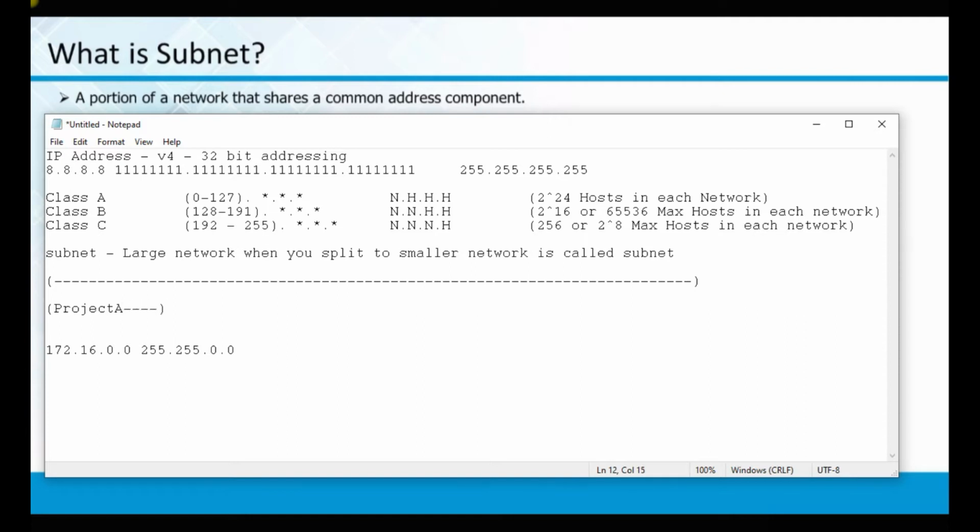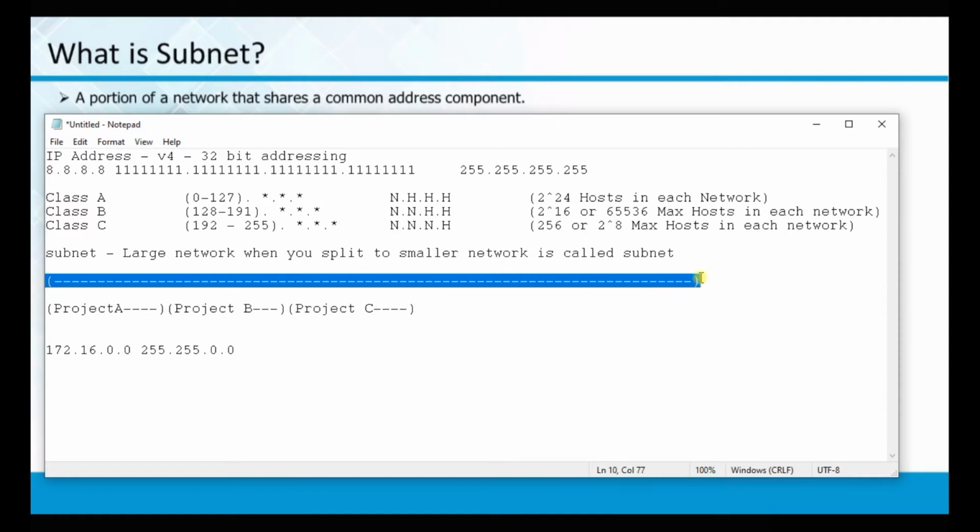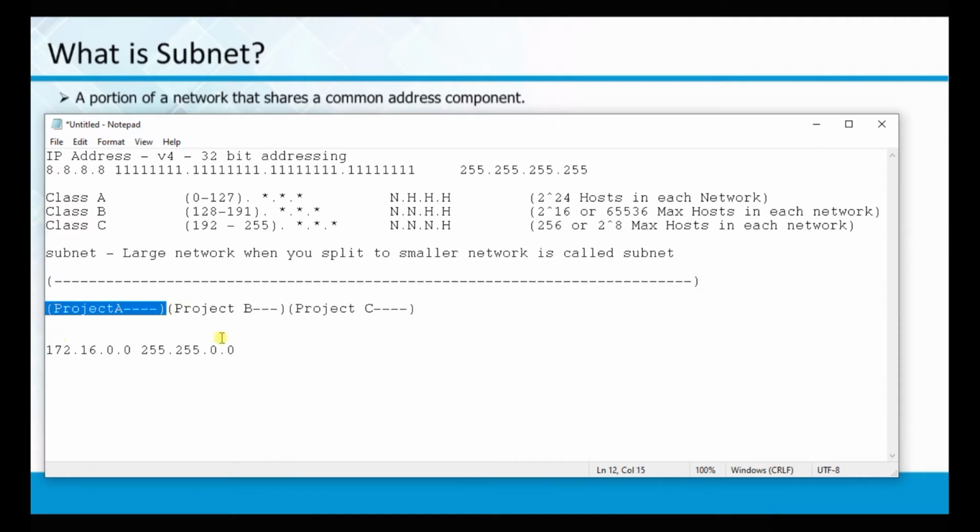Like that, you can imagine project B, depending on your requirement, project C. So the entire space of the IPs is divided into project A, project B, like that, and the total of all the projects will be the entire network. That is how you can imagine.